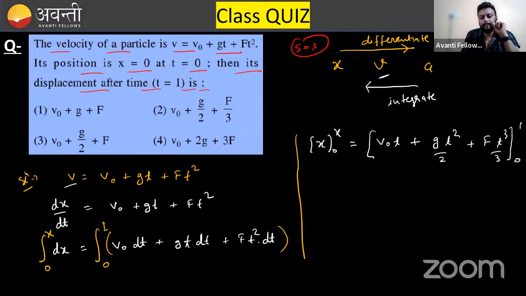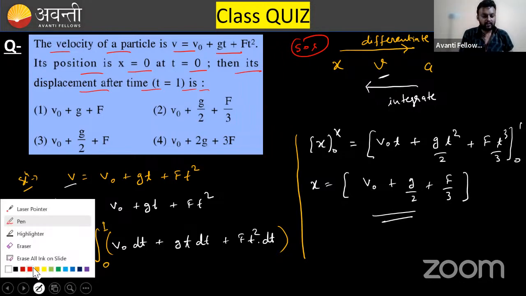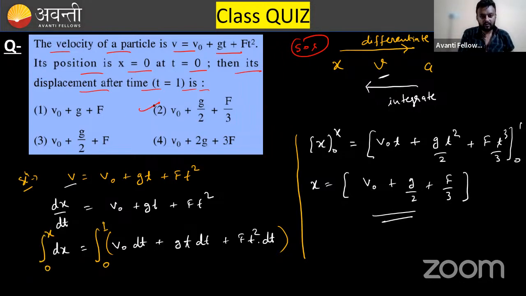Displacement will become final position minus initial position, that is x equals v naught plus g by 2 plus f by 3. This is the answer: v naught plus g by 2 plus f by 3. So which is correct? Option number B.